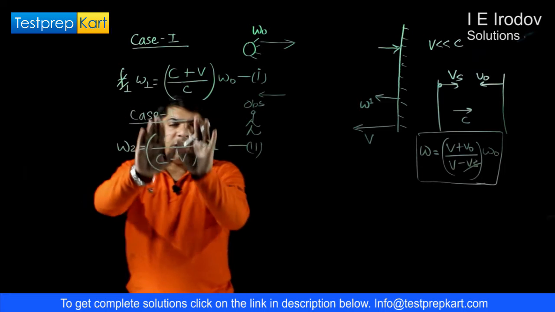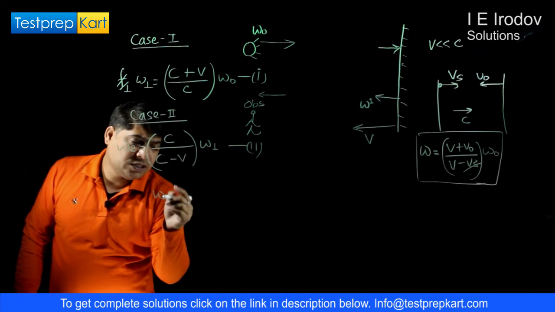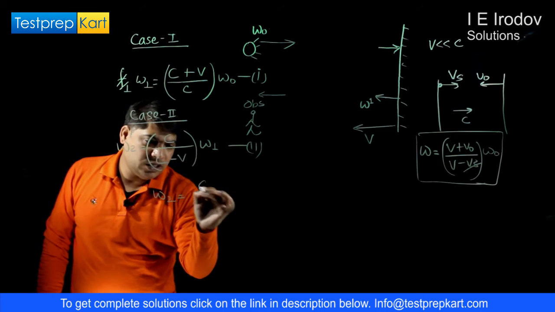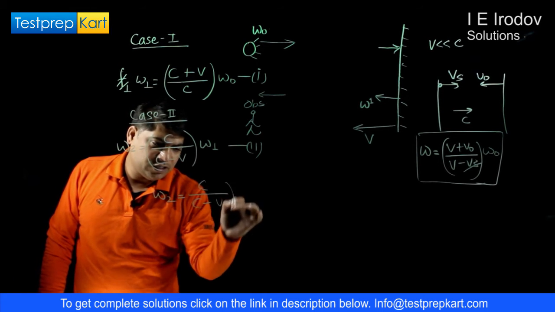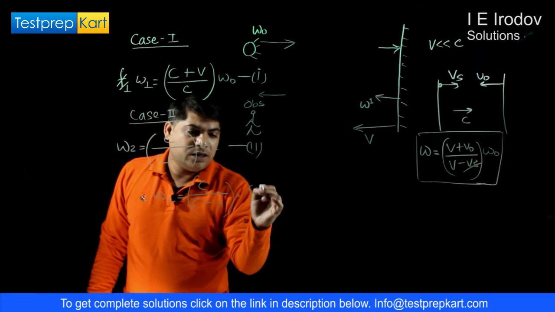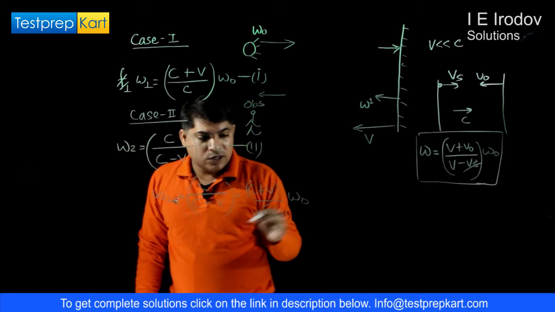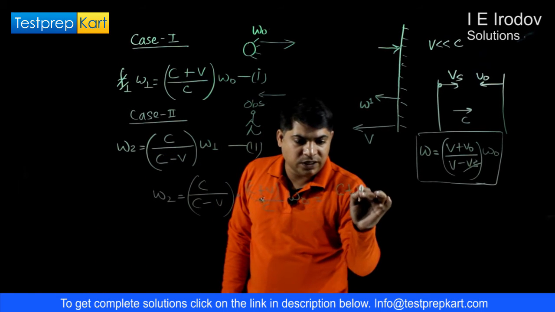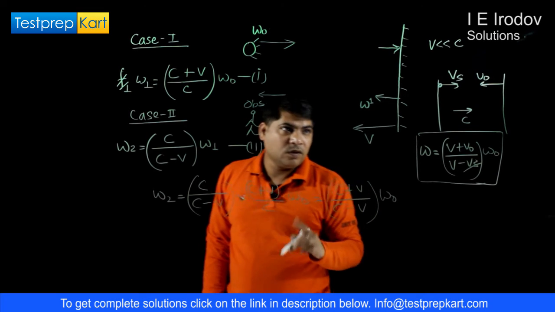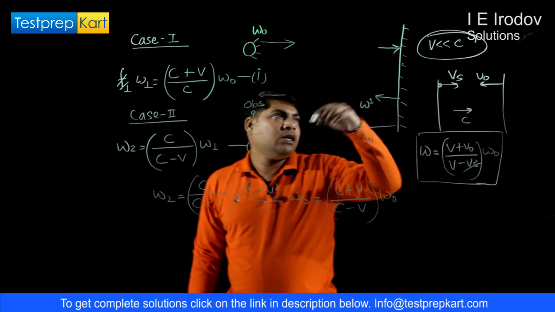Now see, if we use equations 1 and 2, we get the frequency of the reflected ray, which we wanted to calculate, equal to c over c minus v into omega 1, and from equation number 1, omega 1 is c plus v over c into omega naught. So from here we get c plus v over c minus v into omega naught. Now we need to simplify this expression using the given relation.